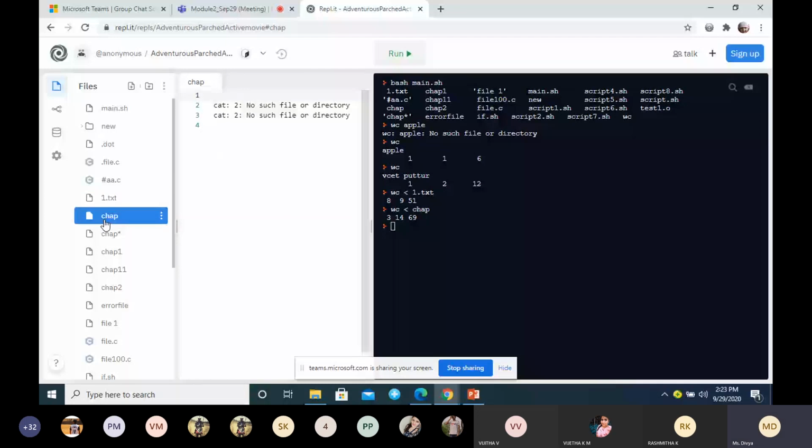The next way of giving the input is through a pipe. How do you represent a pipe? ls. So this is an example. ls is a command. So this symbol is called a pipe. And then wc minus l. What is wc minus l?